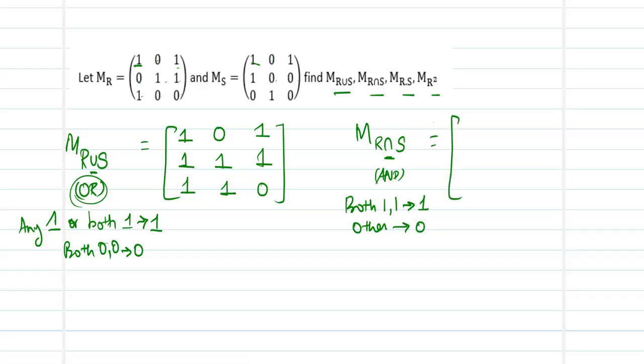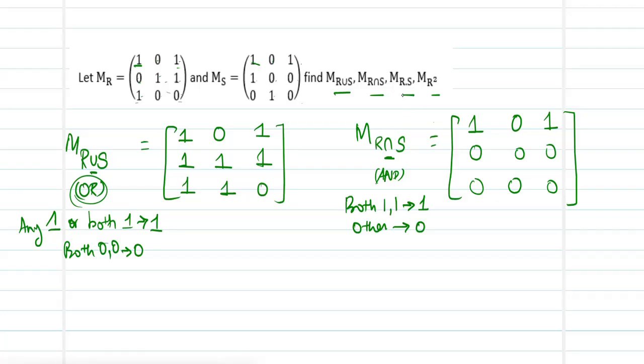So keeping this rule in mind, we now check. 1, 1: the entry is 1 because both are 1. 0, 0: the answer is 0. 1, 1: the entry is 1. 0, 1: only one of them is 1, but we need both of them as 1, so the entry automatically becomes 0. 1, 0: it is 0. 1, 0: it is 0. 1, 0: it is 0. 0, 1: it is going to be 0. And 0, 0: it is going to be 0. So we have the R intersection S in this format.